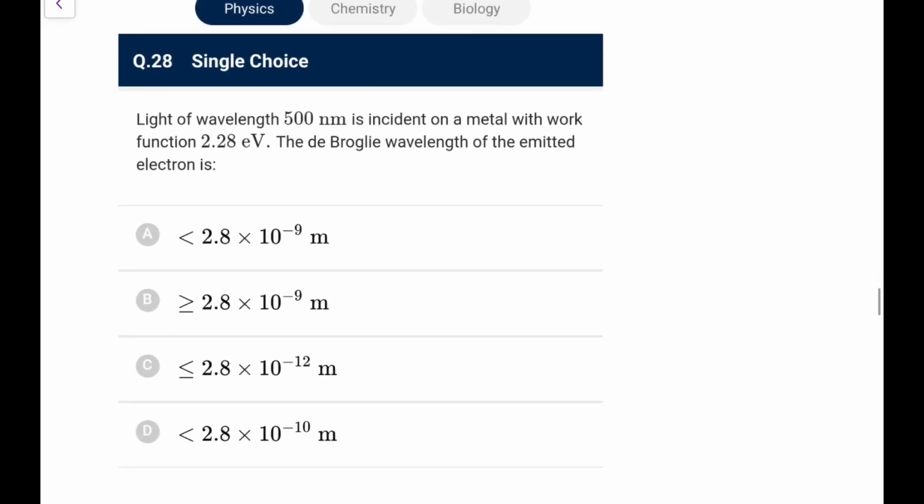Light of 500 nanometer is incident on a metal with work function 2.28 eV. What is the de Broglie wavelength of the fastest emitted electron? So they have given the inequality. First of all, Kmax, you know, is hc by lambda, 1240 upon 500, that will give you in eV, minus 2.28 eV.